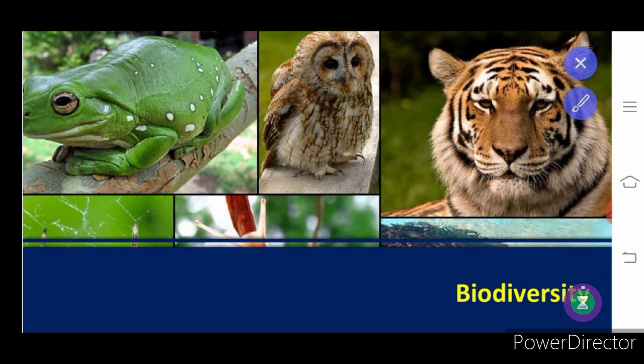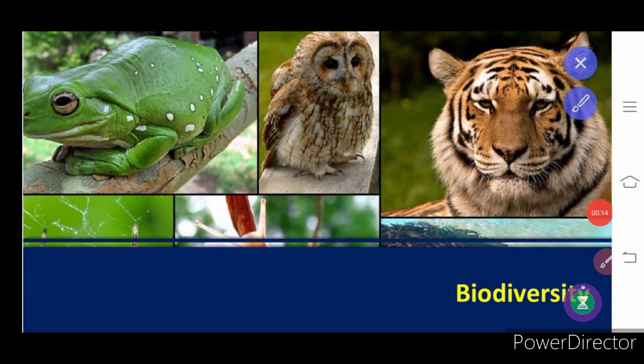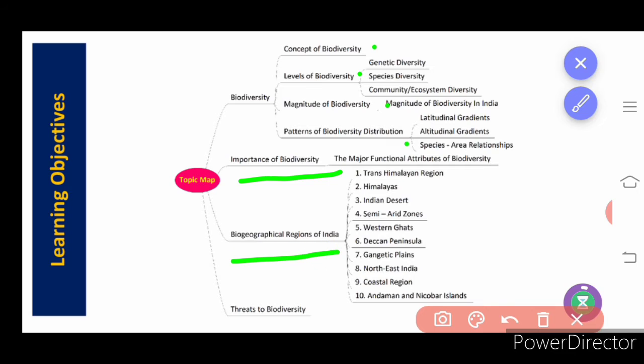Today we will learn biozoology 11th lesson, that is about biodiversity. So what is biodiversity? Bio is living, diversity is different kinds of organisms. Under that we will learn about the biodiversity concept and various levels of biodiversity, magnitude, and patterns of biodiversity. Then what is the importance of biodiversity, geographical regions in India, and threats to biodiversity? It is most important. It's our duty to maintain biodiversity in our country and throughout the world.